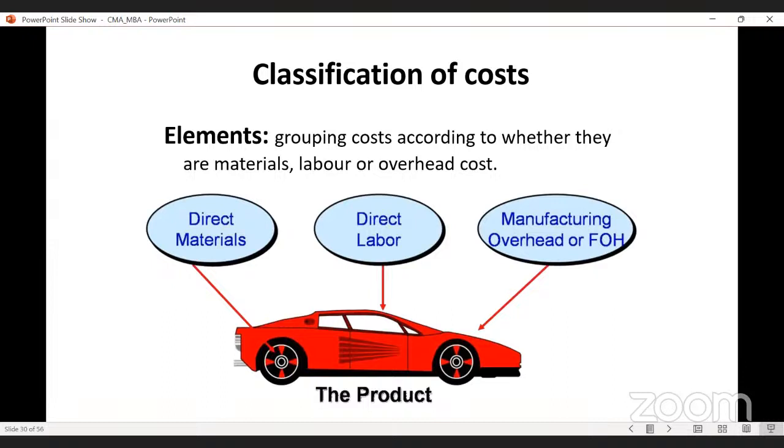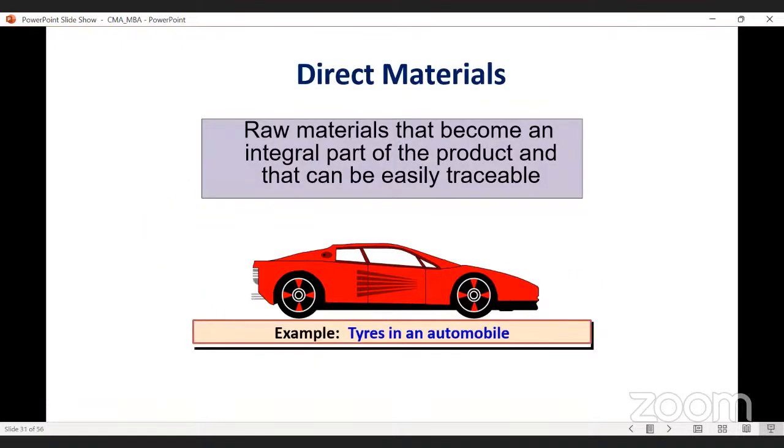These overheads are the expenses incurred by the factory or manufacturing units, like your electricity charges, or if you are running your factory on rent basis, sometimes we are paying the factory rent. So these all are part of the manufacturing overhead.